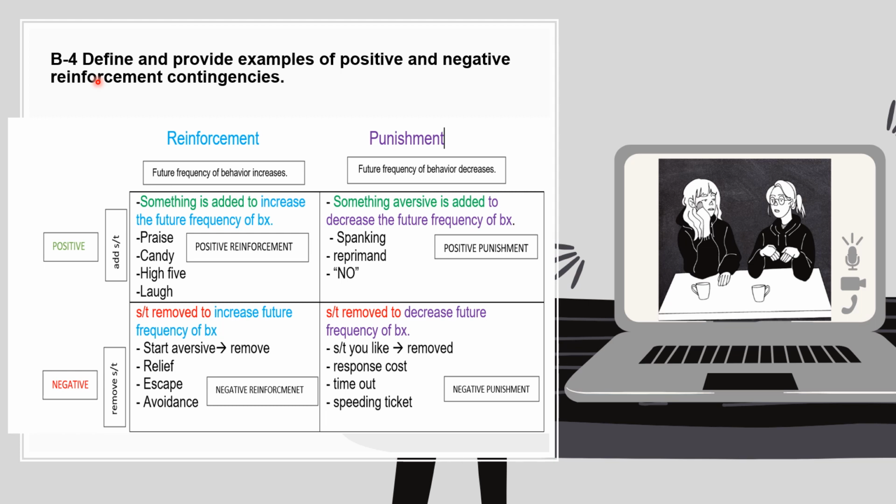Then there is positive punishment. So something aversive is added to decrease the future frequency of behavior. This could be something like spanking, reprimand, such as saying no. And last, we have negative punishment. This is when something is removed to decrease the future frequency of behavior. So something you like is presented and then it is removed, such as response cost, timeout, or receiving a speeding ticket. These are all types of negative punishment.